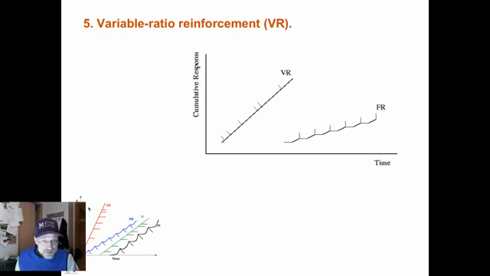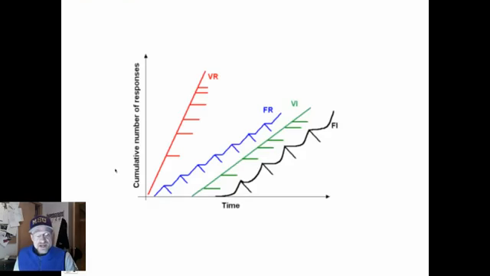Variable ratio, and there you see it. Reinforcement after a varying number of behavioral responses. This is the most powerful type of reinforcement schedule for learning and maintaining behaviors. That is the greatest persistence of all the reinforcement schedules. Once the reinforcement is discontinued, the response behaviors continue the longest. And why? You can see all 4 of them. This is the variable response.